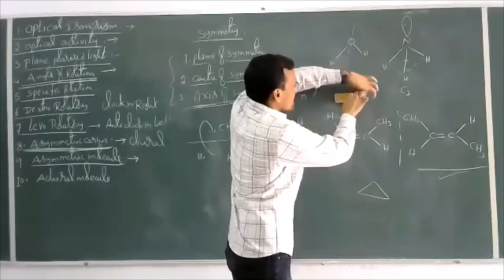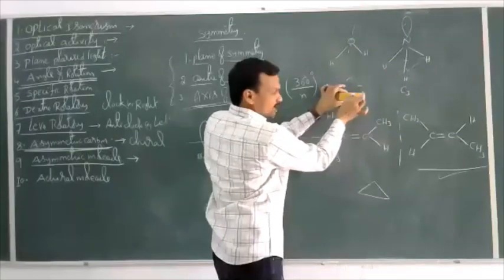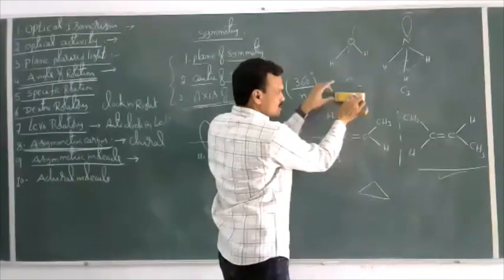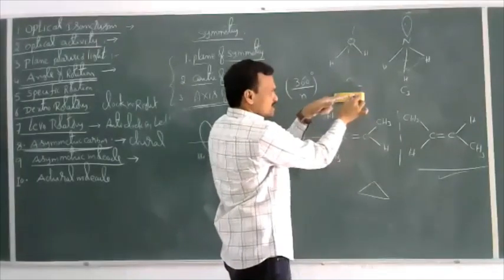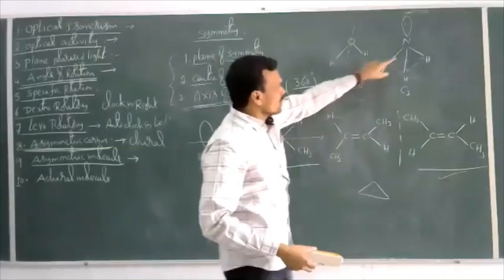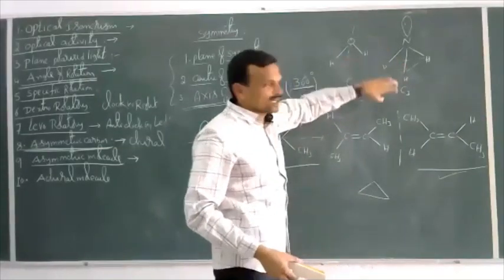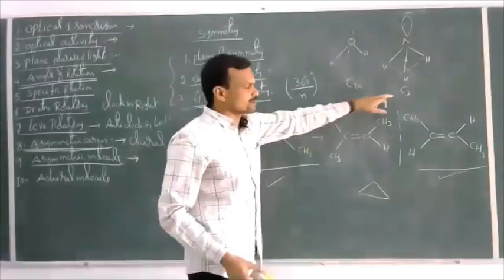Again, I will rotate this structure by 180 degrees, again I got the same structure. So this is the axis I have taken here. With respect to this axis, by rotation by 180 degrees, I got the same structure. So this is called a C2 axis of symmetry. Like this, by rotating the molecule by 120 degrees, we can get the same structure. That is a C3 axis of symmetry.